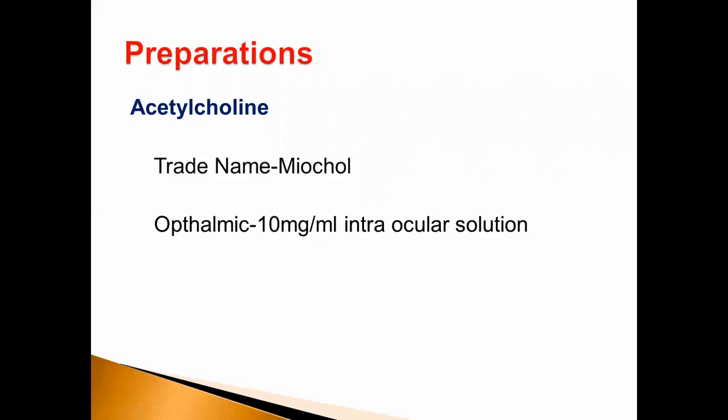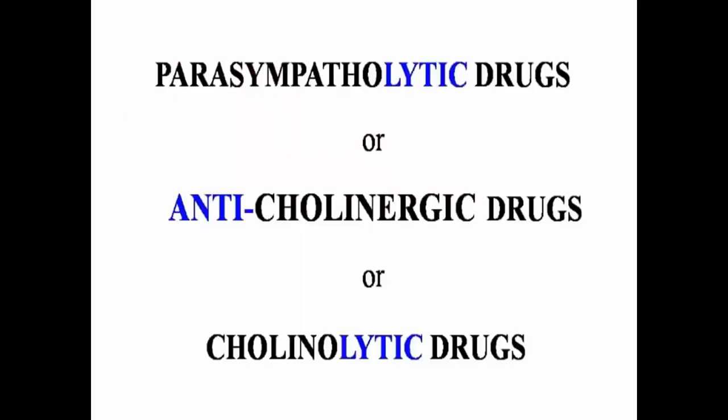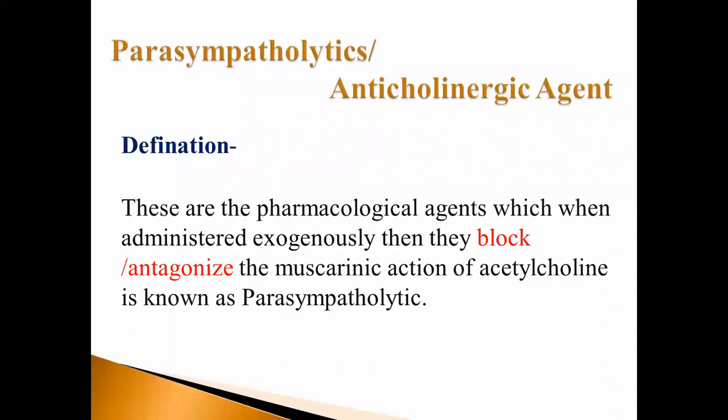The next chapter in the drugs acting on ANS is parasympatholytics. Let's see the parasympatholytic drugs. They are also known as anticholinergic drugs or cholinolytic drugs. Definition of parasympatholytics or anticholinergic agents: these are the pharmacological agents which, when administered externally, block or antagonize the muscarinic action of acetylcholine.